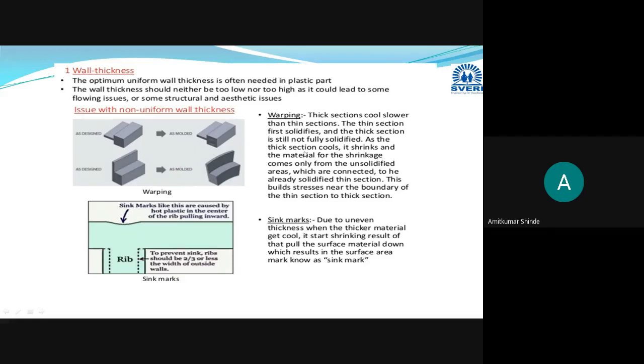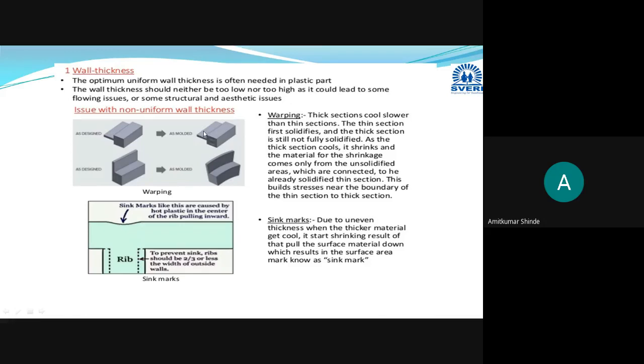Then why is this warping or sink mark occurring here? As already discussed, thick sections cool slower than thin sections. Here this is the thin section and this is the thick section. The thick section will require more time for cooling and the thin section will require less time.